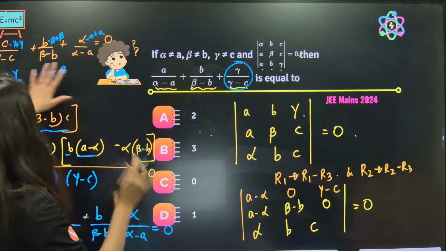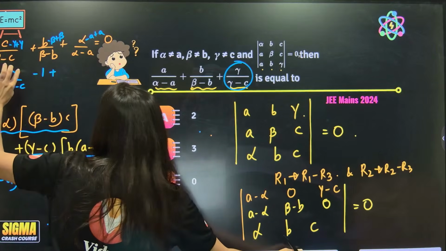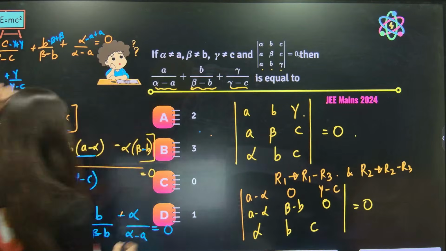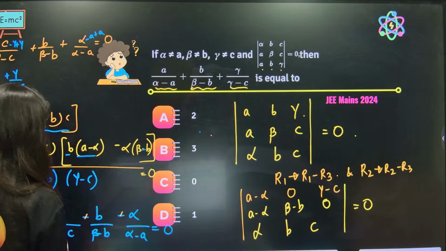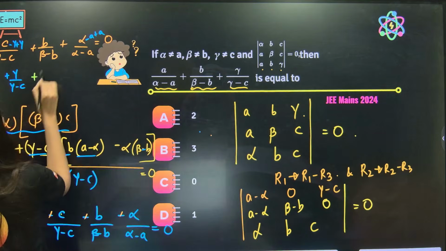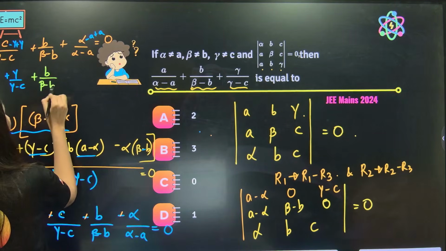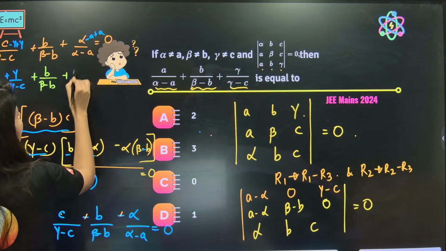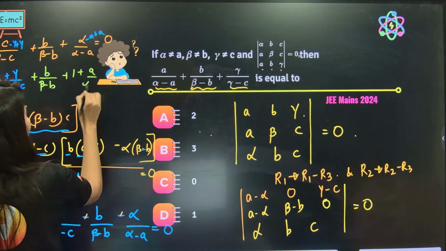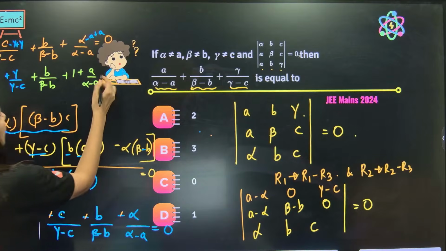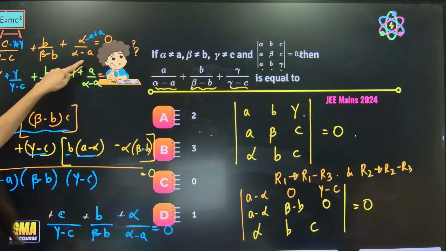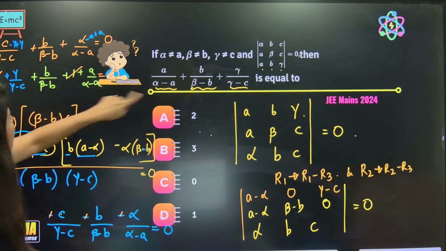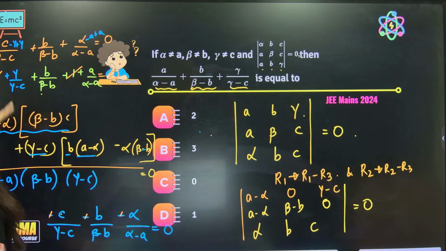Okay, hold on, ma'am. No, don't do this, because we need this only. So don't do minus beta plus beta over here. This one I want exactly like this. This is already ready-made for us. Plus B upon beta minus B. Now this, yes ma'am, 1 plus A upon alpha minus A. So can you see? And this is 0. Minus 1 and plus 1 are getting cancelled. Can you see? A upon alpha minus A, B upon beta minus B, gamma upon gamma minus C.